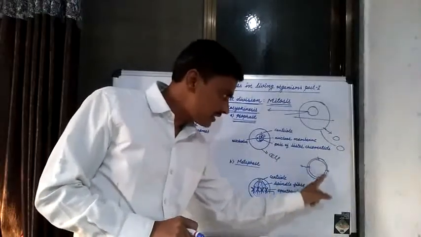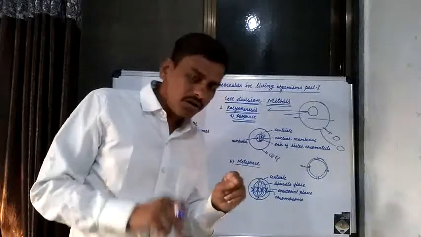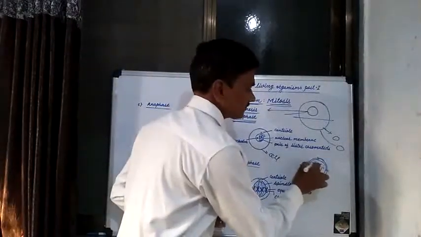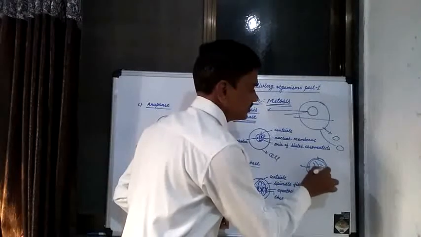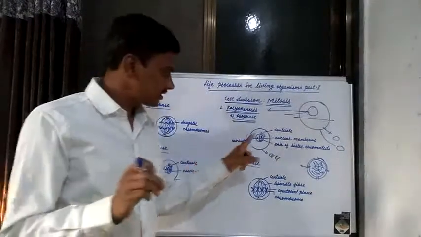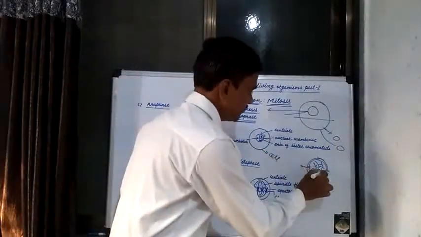This is the nuclear membrane, and these are the nuclear pores. In the nucleus there are small, invisible thread-like structures known as chromatin material.